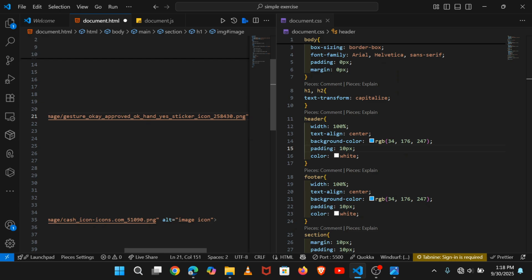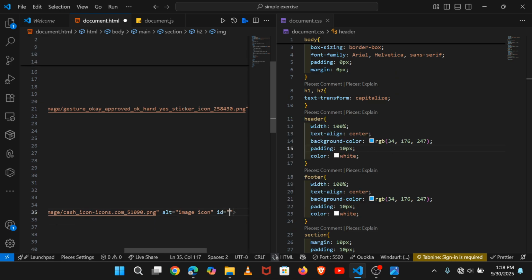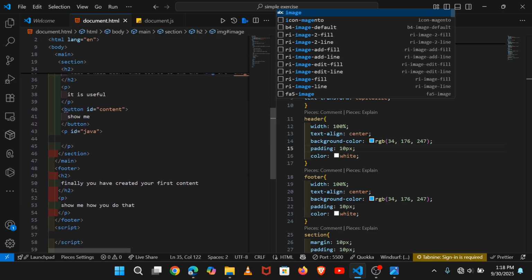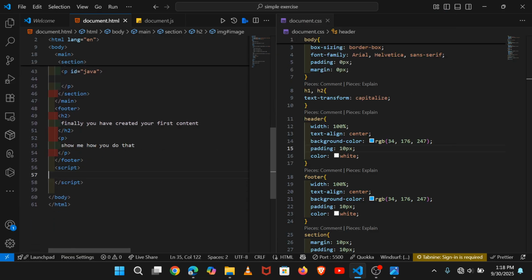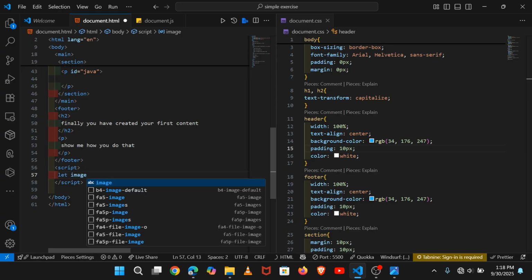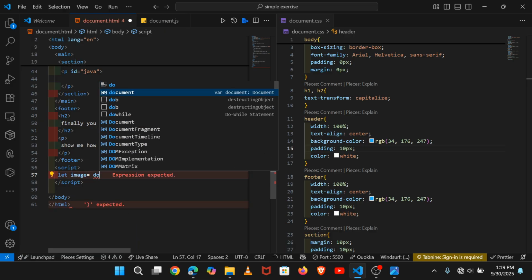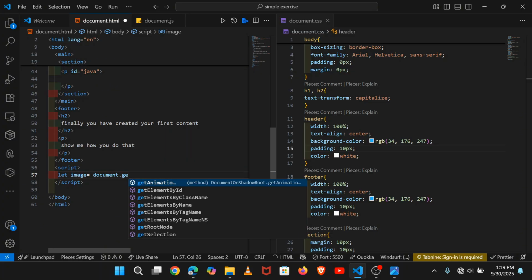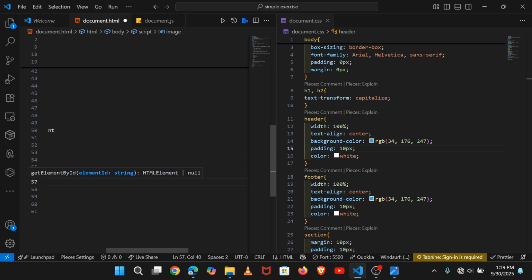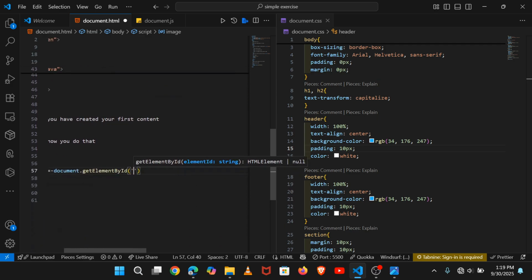And here we put another ID of image, still the same, and then we come here inside the script and get that simple image. Rate image is just a variable that we created, not the real image. We set it equal to document.getElementById, which accesses that image ID, and we put there the ID of the image that we've pressed there.